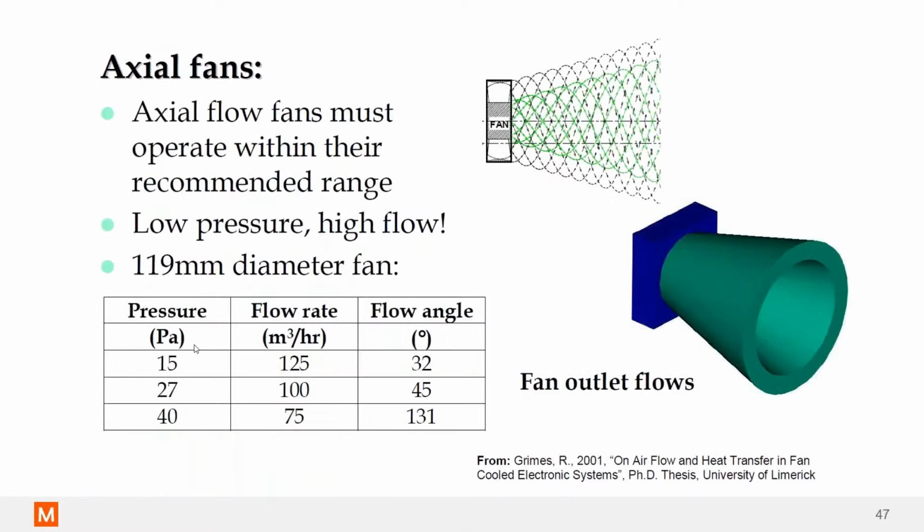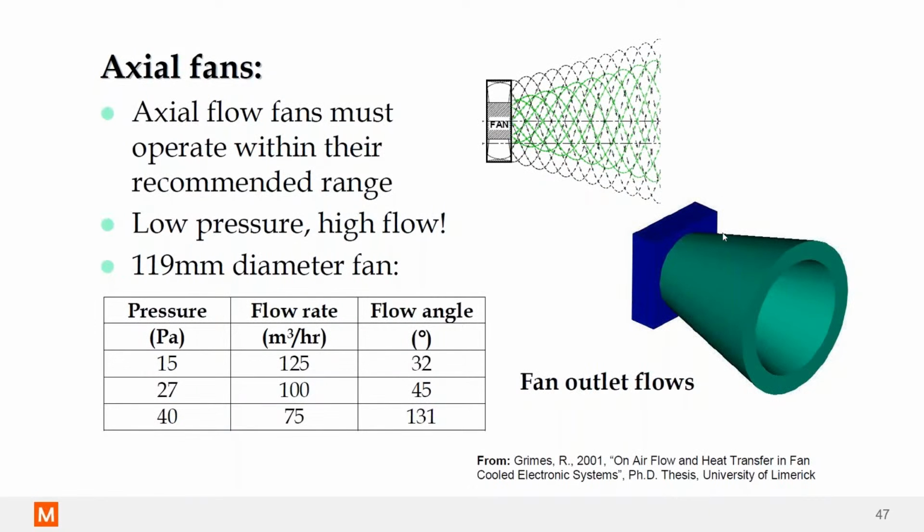Something you might not know about fans is that as the flow rate decreases, you're going to see the shape of the airflow coming out of the fan change.